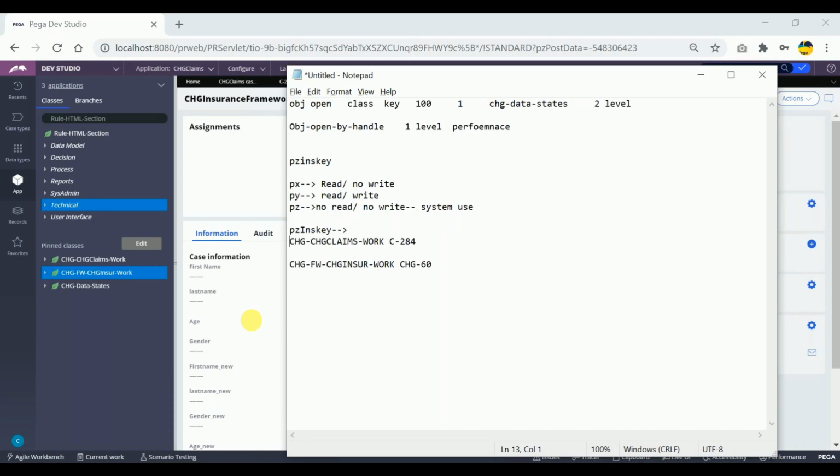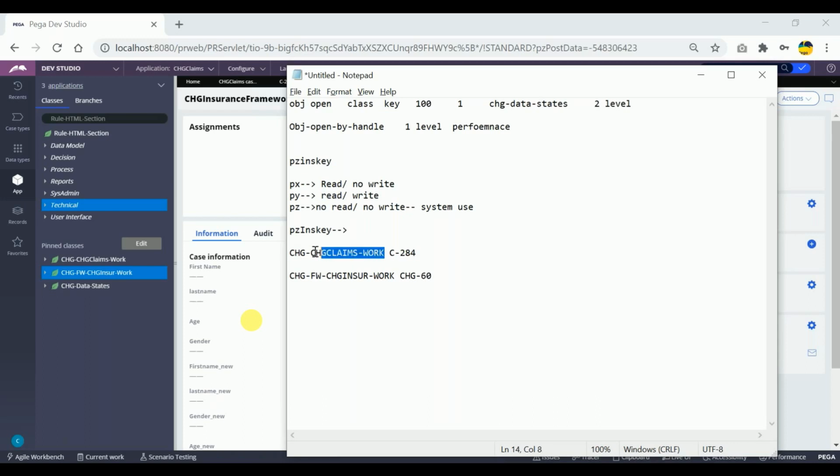Based on this, what we are trying to understand here is for the work objects, the pzInsKey will be its class name, wherever we are creating the work object IDs, plus the unique class key. So pyID is the unique class key of this particular class group. Similarly, pyID is the unique class key of this class group also. Ultimately, it shows the class key, I mean the primary key, of that particular table or class. Based on these two examples, we can identify the pzInsKey of the work object instance as class group plus its class key.